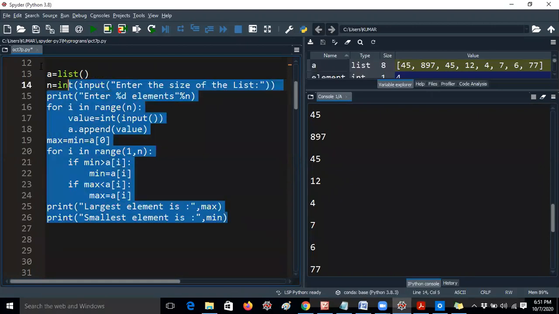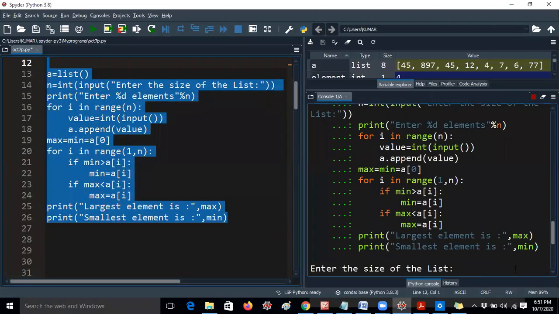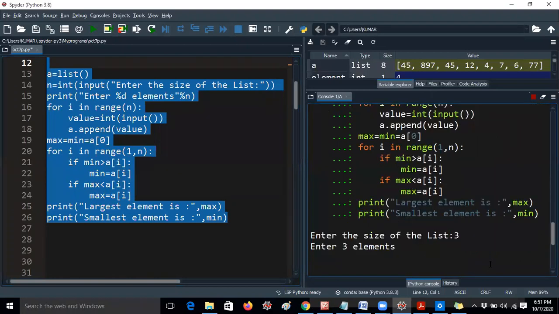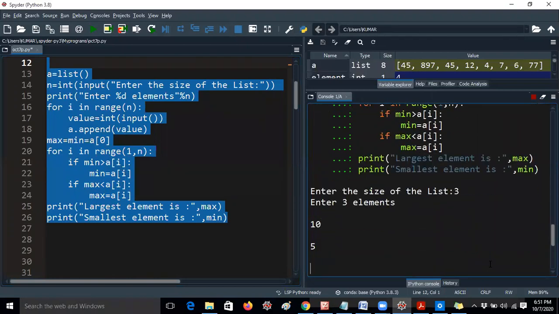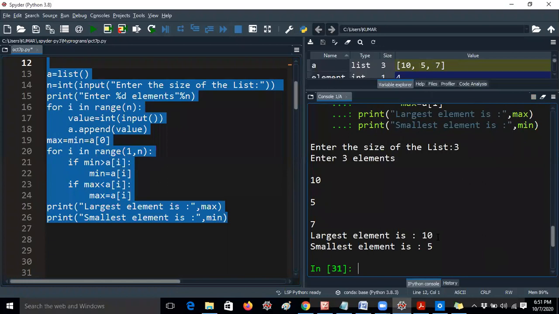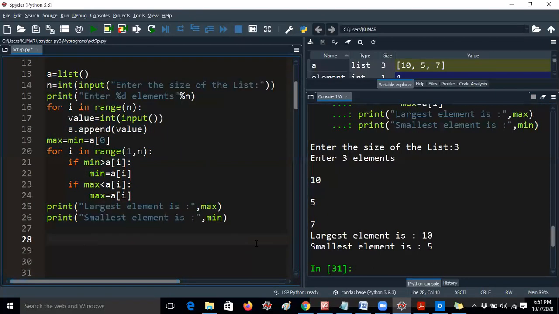Let me run it again. I will give only 3 elements: 10, 5, 7. Largest element is 10, smallest element is 5. This is the program thinking, guys. So this is completed. If you have any doubts, please let me know. I'm not using any sort method here. I'm just using logic. That means if you have the mind, definitely you can understand.